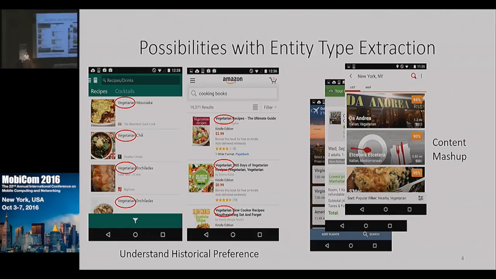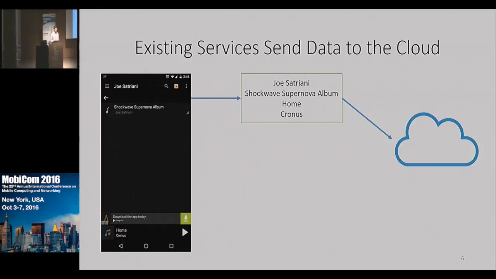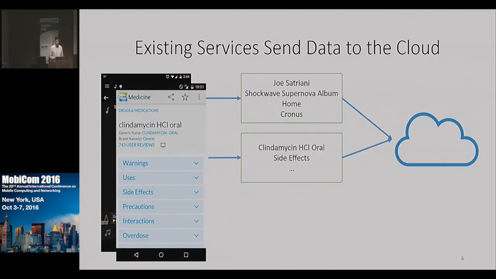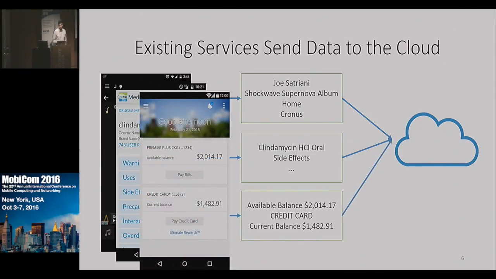But in today's climate, it is natural to ask, what about user privacy? After all, this technology is seeing everything you are seeing in your app, and it is associating semantics to that information. Such systems transmit all of the data you see in your apps to their cloud backends to do this entity extraction because it is a compute-intensive process. Now, this might be OK for some apps, but for certain apps that manage privacy-sensitive information, like this drug management app, or your banking app, this might not be so OK.